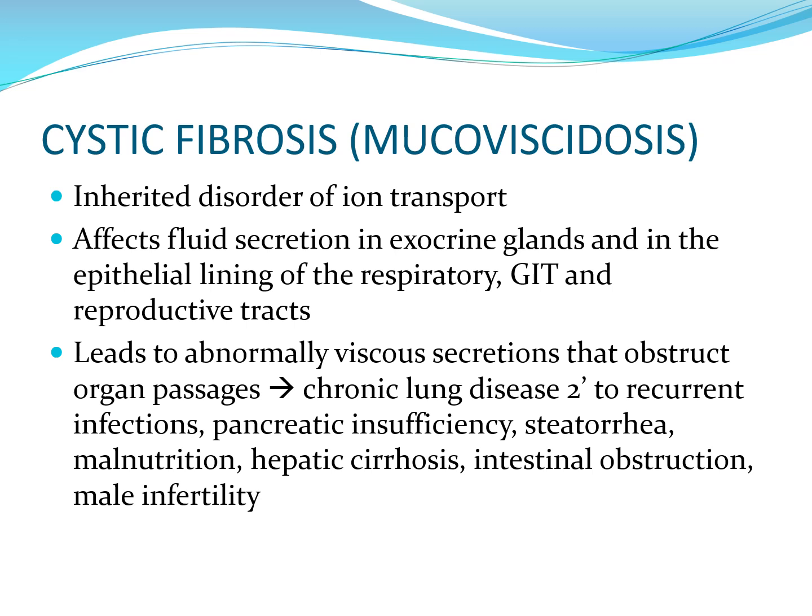Let's discuss now cystic fibrosis. This is more common in Caucasians. So, cystic fibrosis is an inherited disorder of ion transport that affects fluid secretion in exocrine glands and the epithelial lining of your respiratory, gastrointestinal, and reproductive tracts. And this leads to abnormally viscous secretion that obstruct organ passages, thus causing chronic lung disease secondary to recurrent infection, pancreatic insufficiency, steatorrhea, malnutrition, hepatic cirrhosis, intestinal obstruction, and even male infertility.